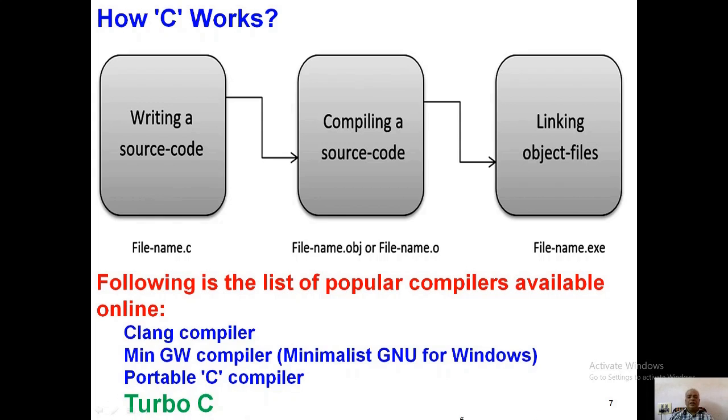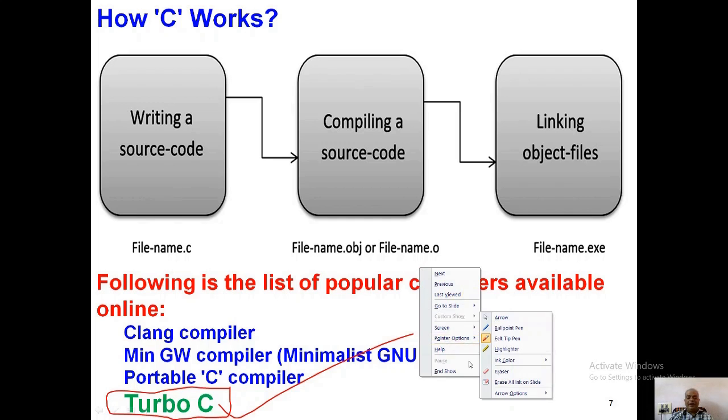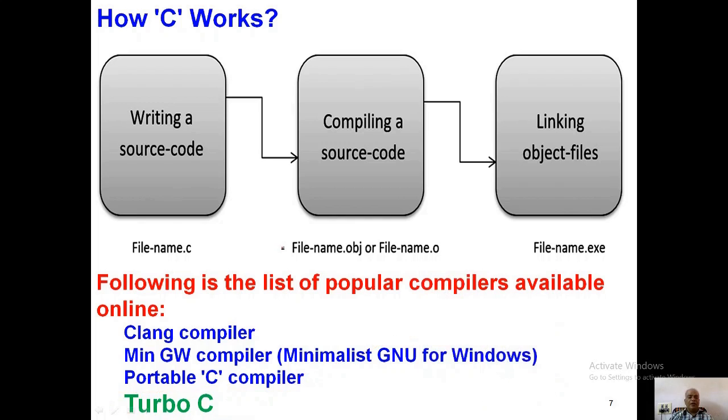So here these are the most popular compilers available online: the Clang compiler, MinGW compiler, Portable C compiler. The next one is the Turbo C compiler. The most popular compiler is this Turbo C compiler. Also we are using it in our laboratory as well as in small laptops and desktops. So by using the Turbo C compiler, you are going to compile the C program.